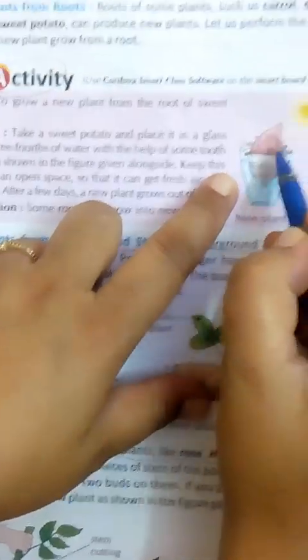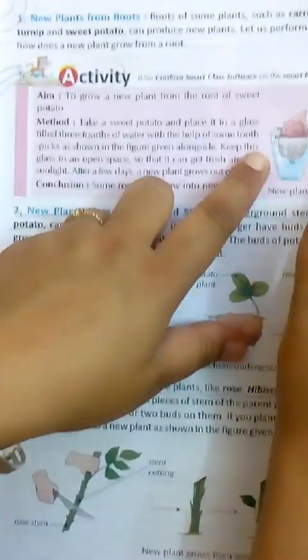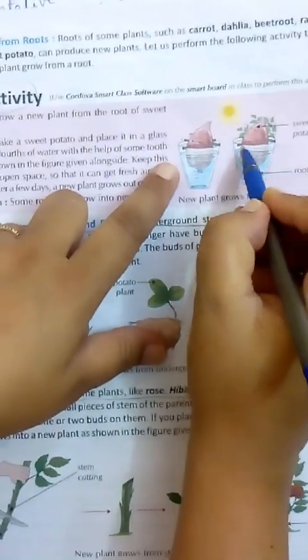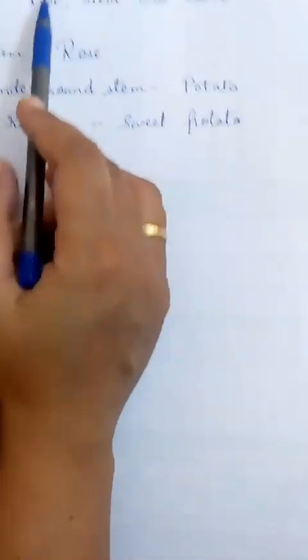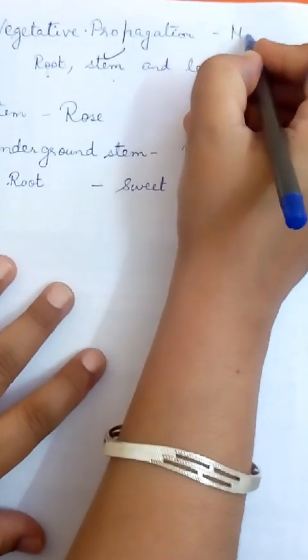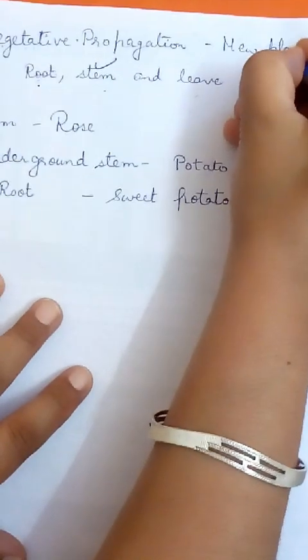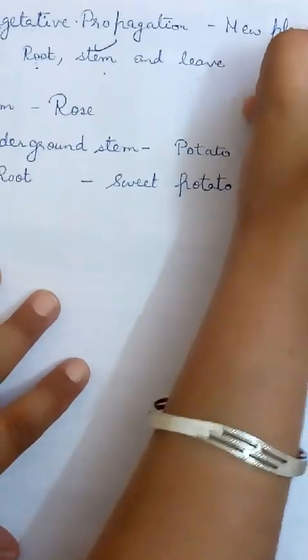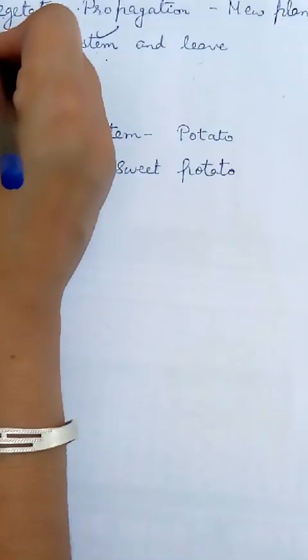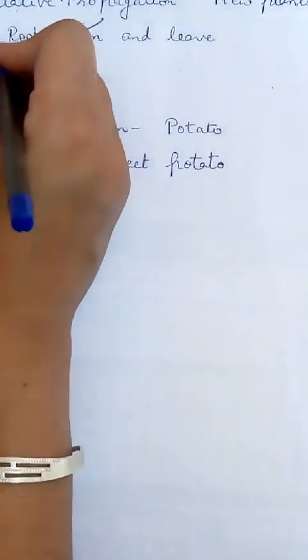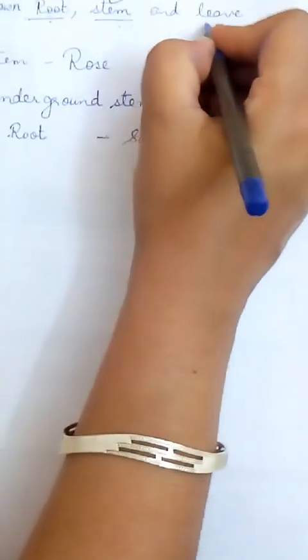And sweet potato is what? It is a root, part of a root of a plant. And a new plant grows from this root. So three points we have covered. In vegetative propagation, new plants can be grown from root, stem and leaf. This is known as vegetative propagation.